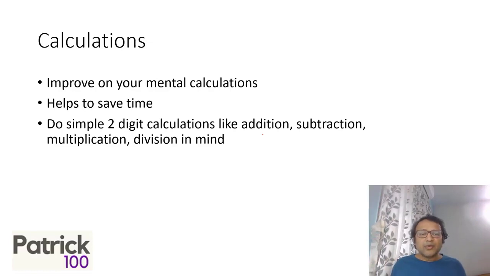What is recommended here? Take simple two-digit numbers. Add both, subtract both, multiply both, divide both. Do it in your mind. Division can be a little approximation, but try to do this in your mind. Simple two-digit calculation is sufficient to start with.